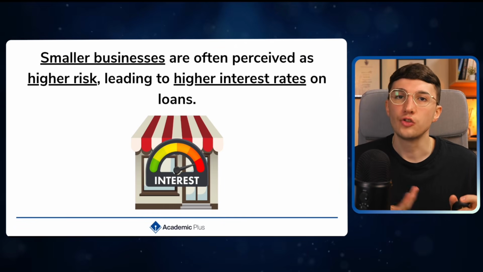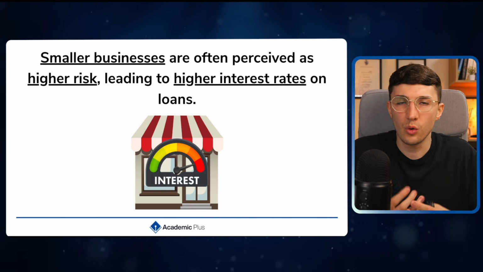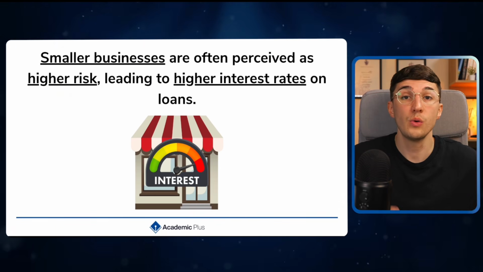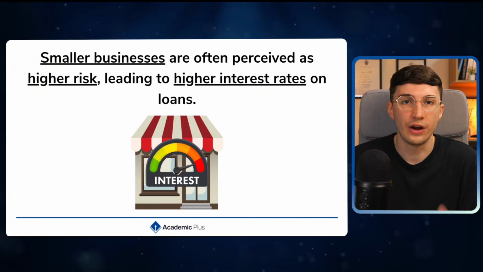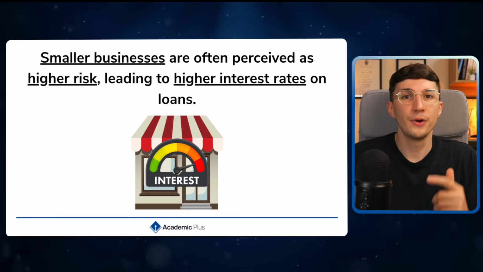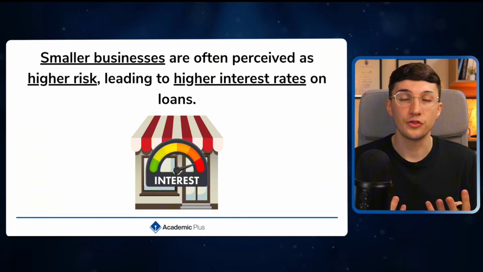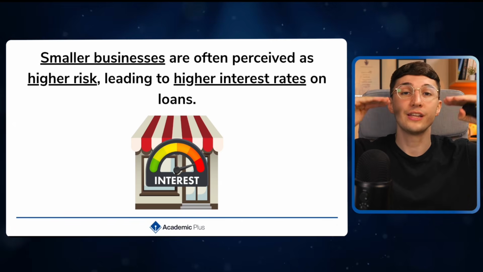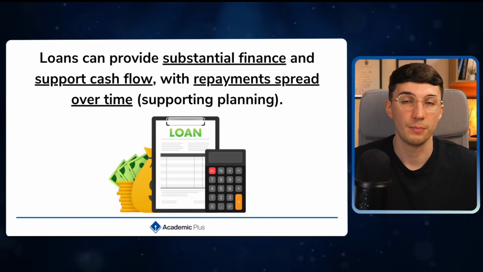Now, when we look at a small business trying to get a loan, well, of course, smaller businesses have less evidence that they're going to be successful, so a provider may see it as more of a risk. So typically what they would do is they would charge higher interest rates. But of course, vice versa, if we are a larger business, we're seen as lower risk, with more negotiation power, we will typically see lower interest rates for a larger business to borrow some money.